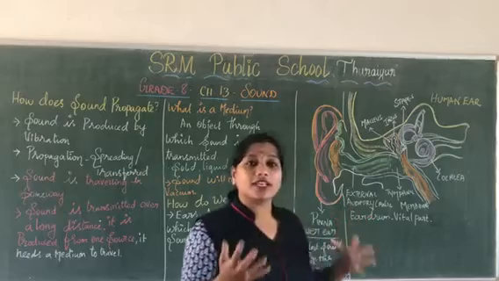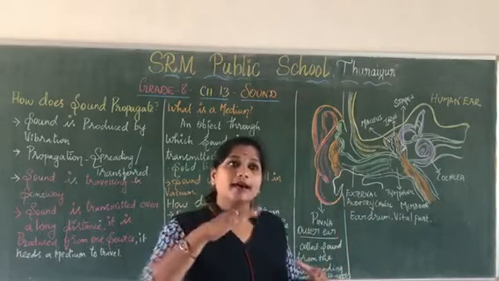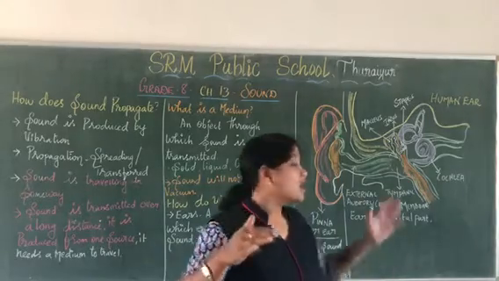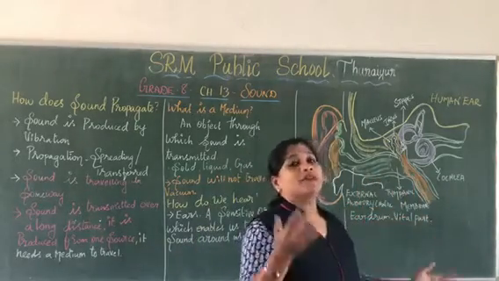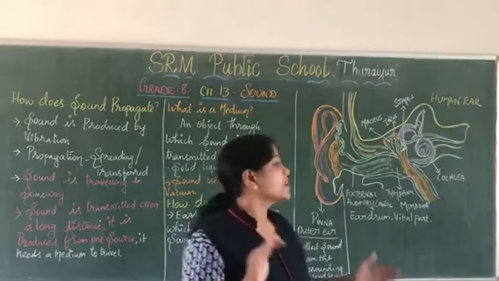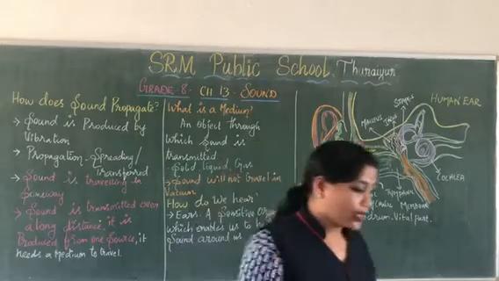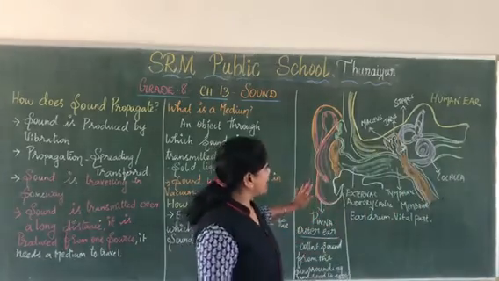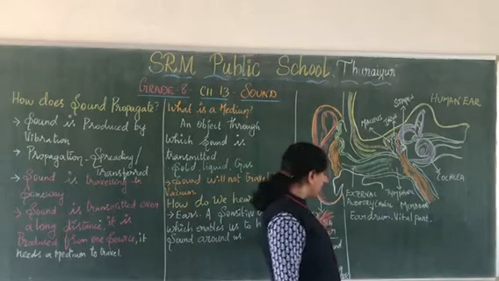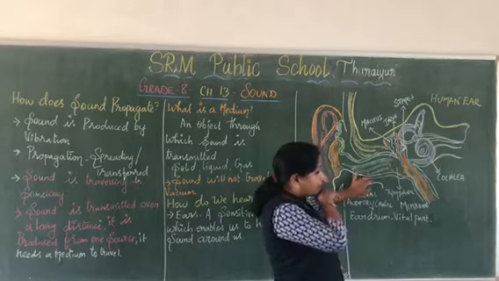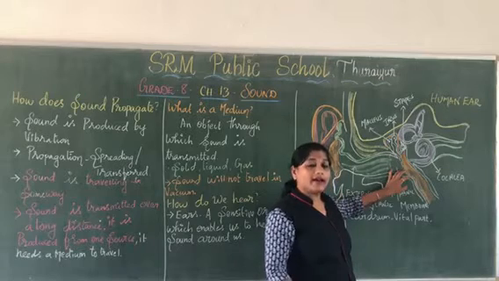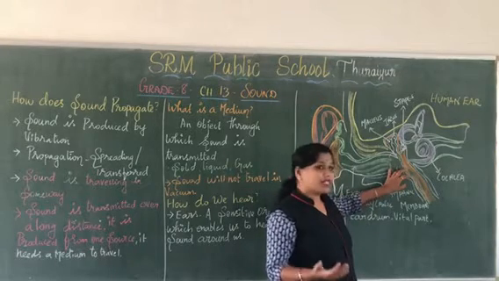When the vibration is high, the sound reaches the cochlear region. When the vibration is low, that is called rarefaction, and at that time the eardrum moves outwards. So the outer ear collects the sound from the surroundings and sends it to the auditory canal, and it reaches the eardrum. The eardrum is a membrane which stretches out and vibrates with the compressions and rarefactions.